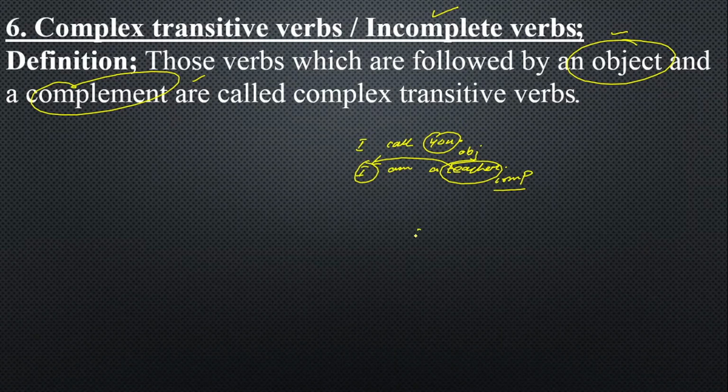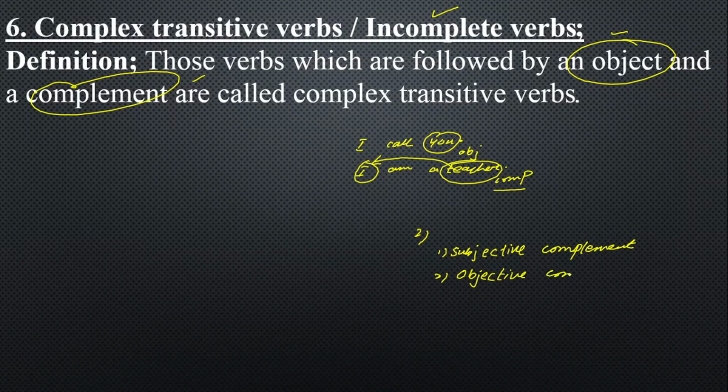There are two kinds of complement. One is called the subjective complement, and one is known as the objective complement.